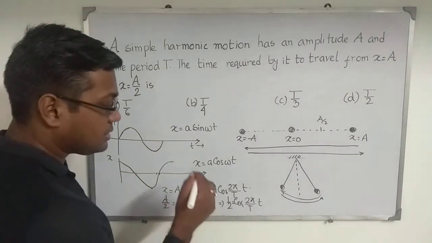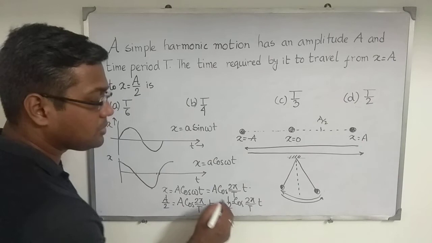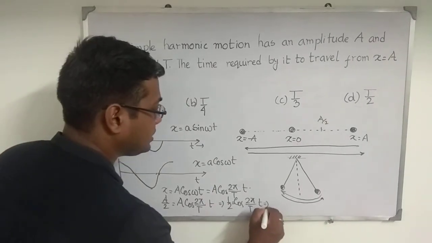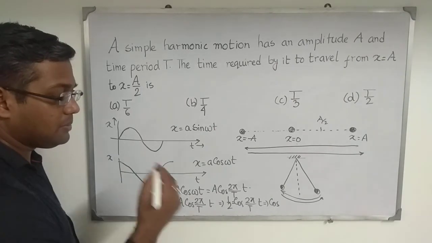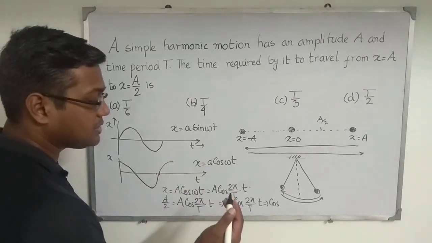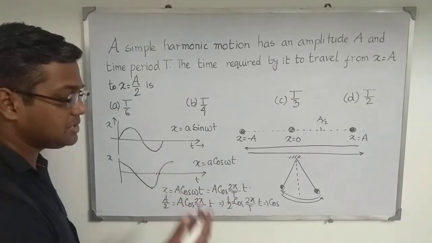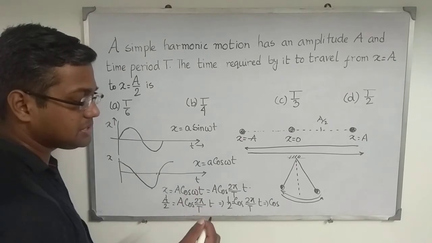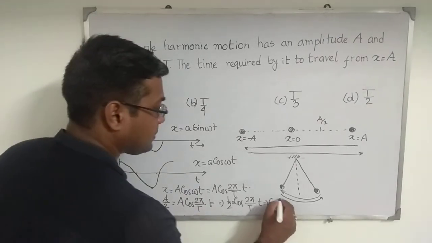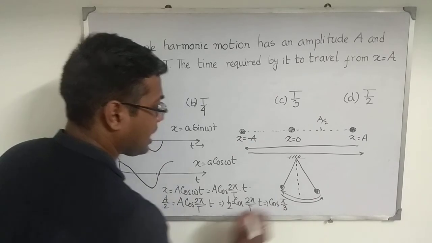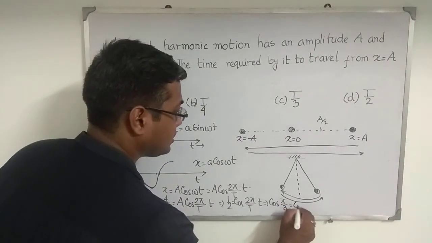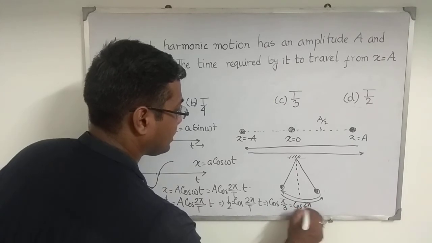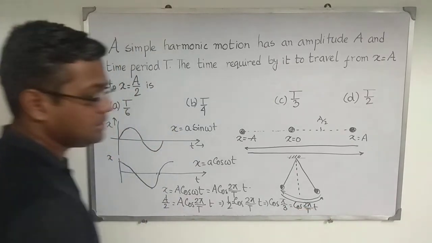If I try to represent this 1 by 2 in the cosine function, then obviously cos of pi by 3, that is pi by 3 means 60 degree, is 1 by 2. So if I place pi by 3, it is cos 60 degree, equal to cos 2 pi divided by capital T into small t.